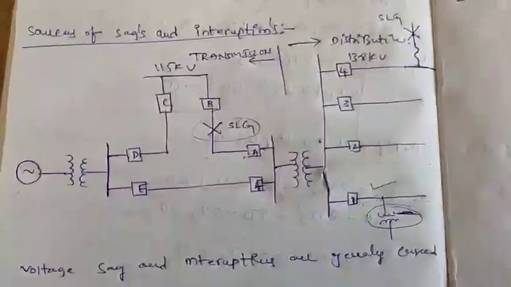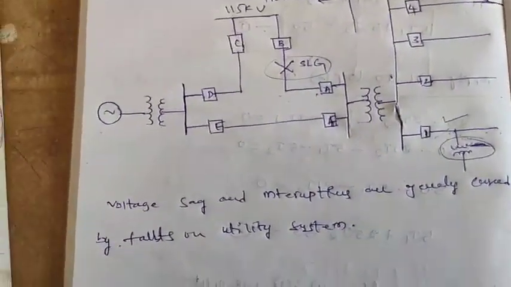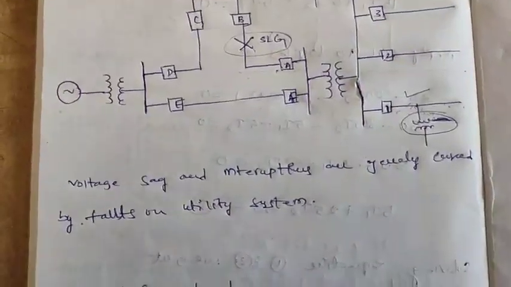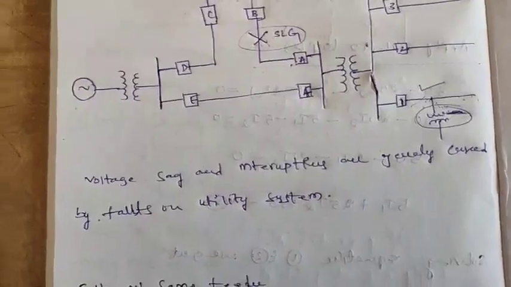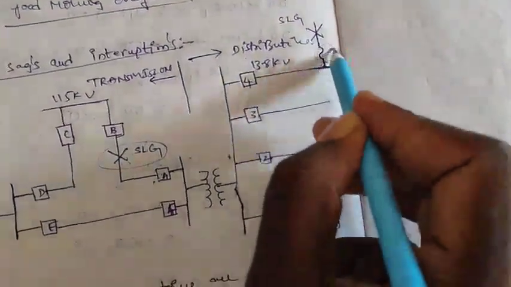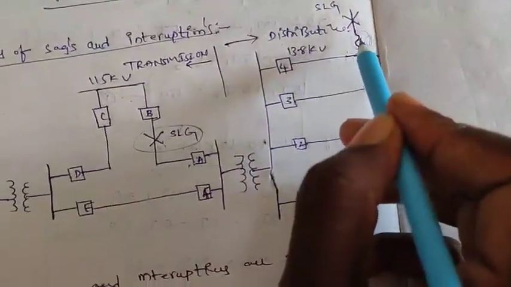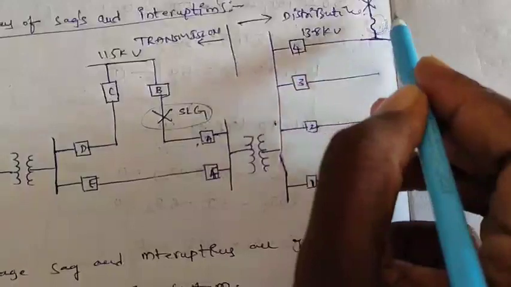During this case we can see only the sag, not an interruption. The distribution faults can also be cleared using the lateral fuse or the breaker, depending upon the system fuse saving scheme used.